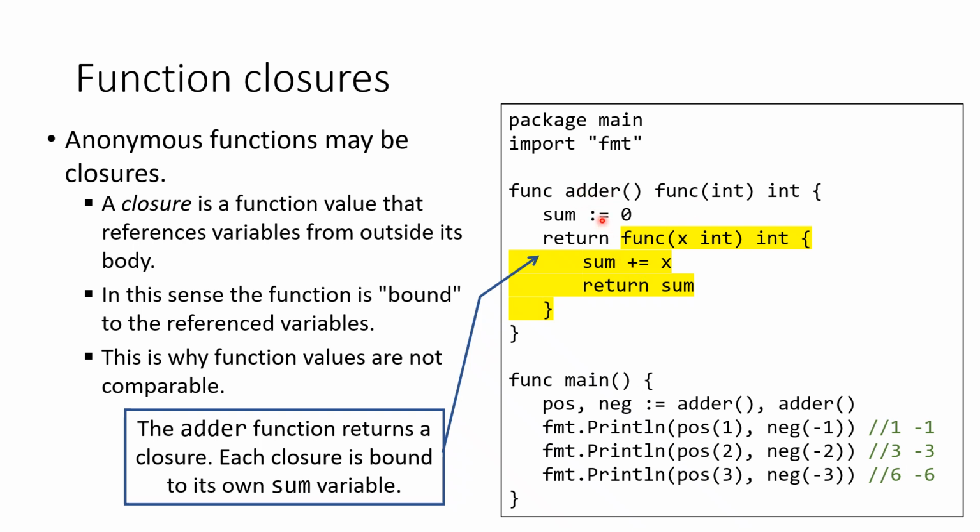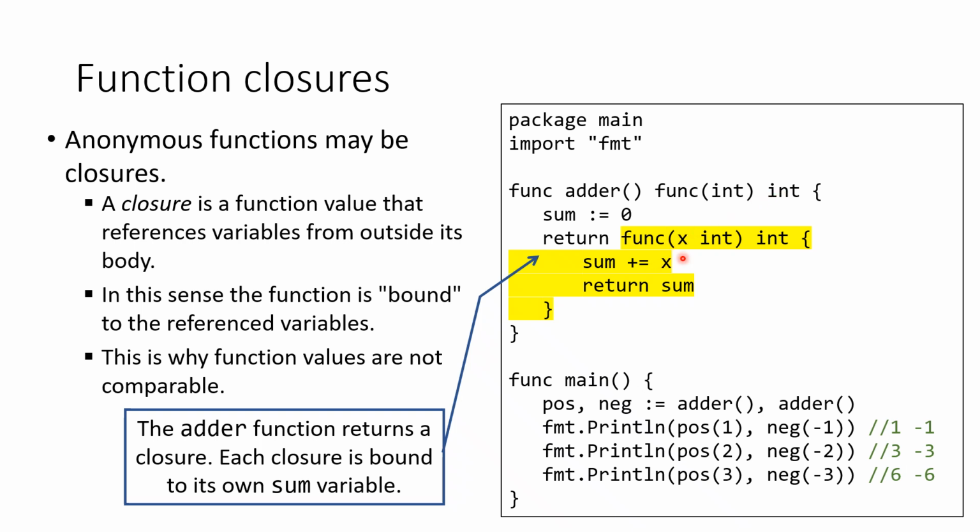Function adder takes no argument and returns a function value that is of the function type that denotes any function taking one int argument and returning an int value.